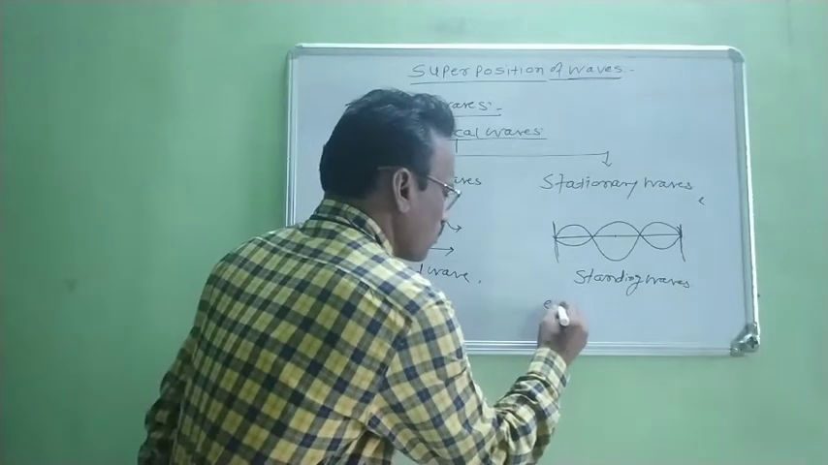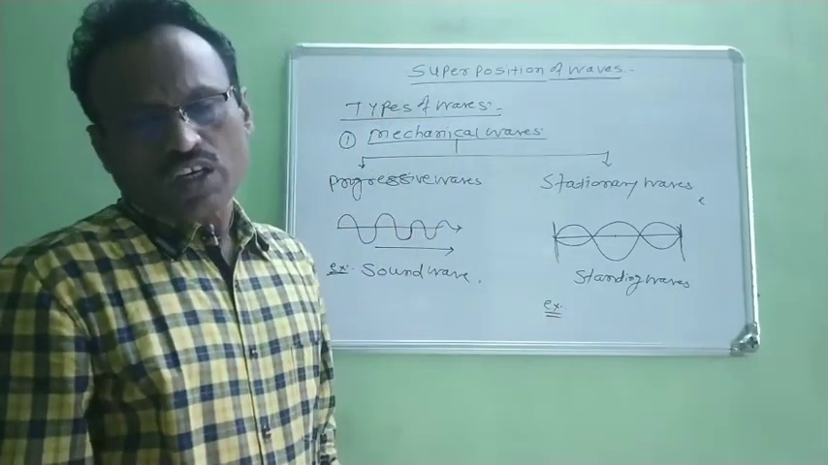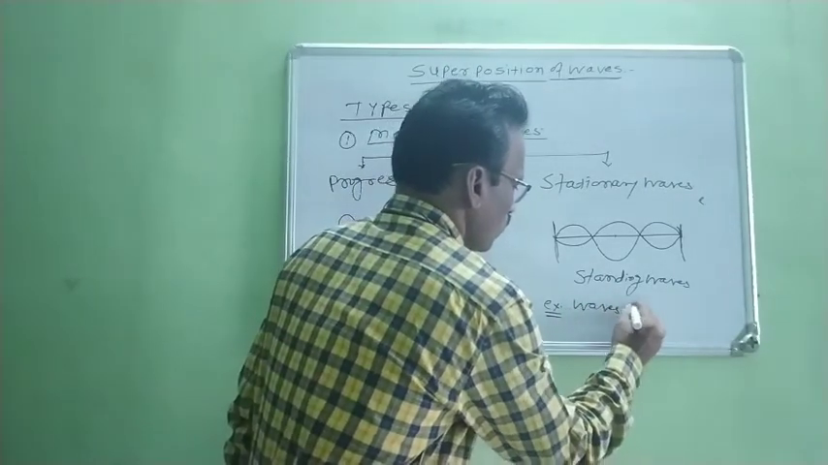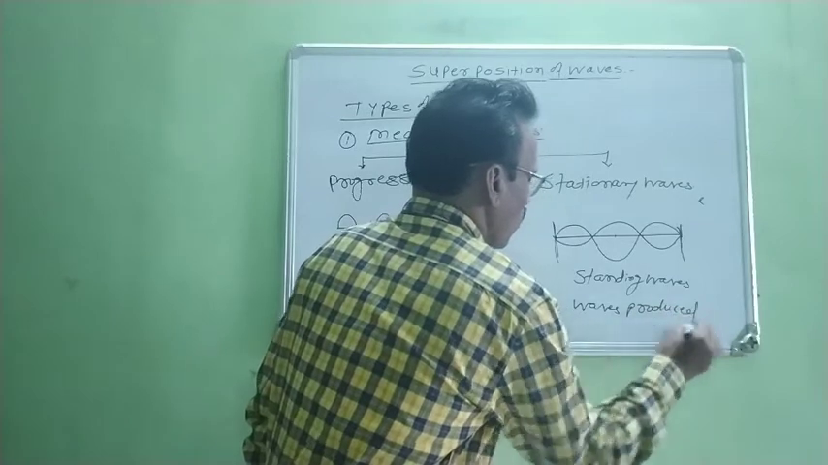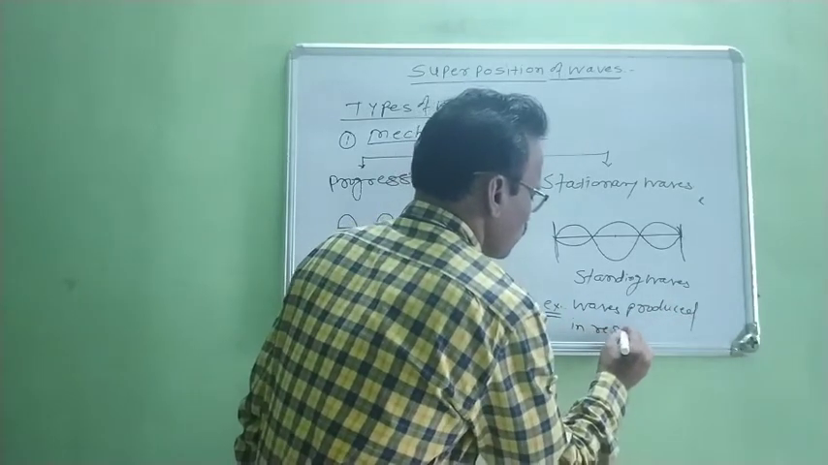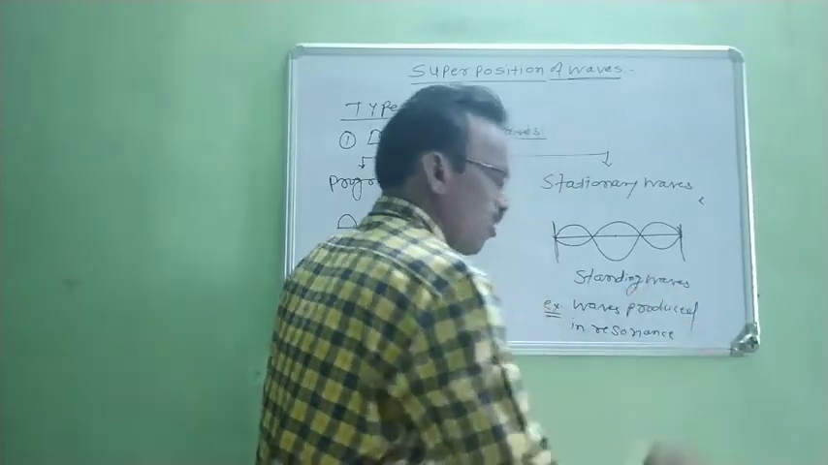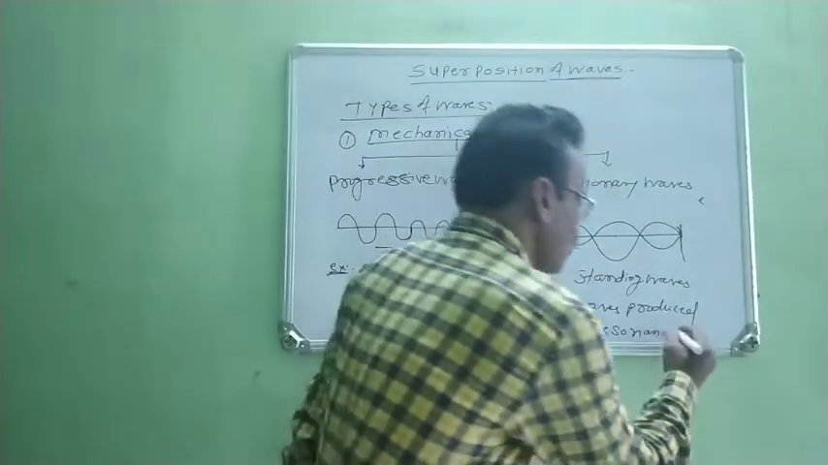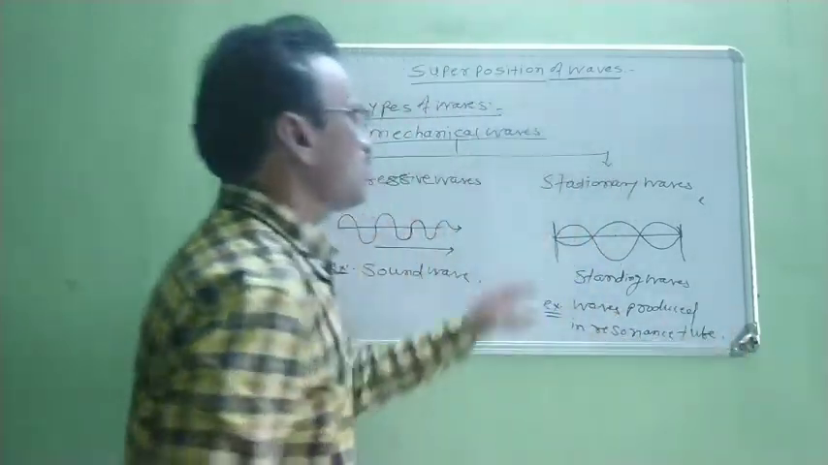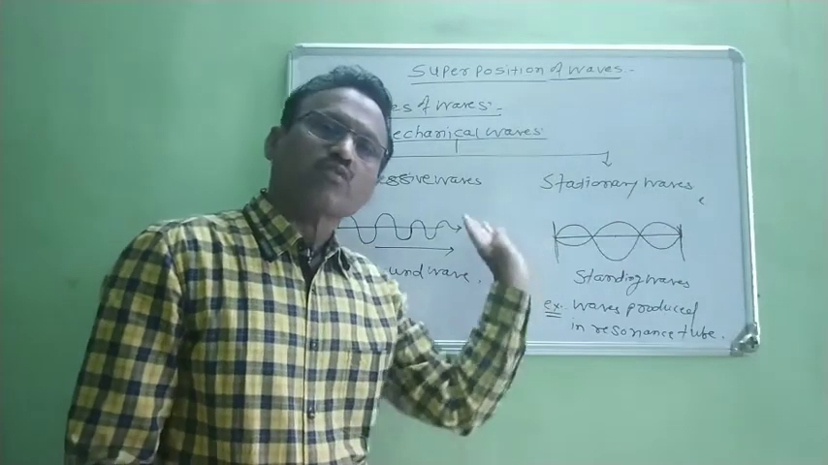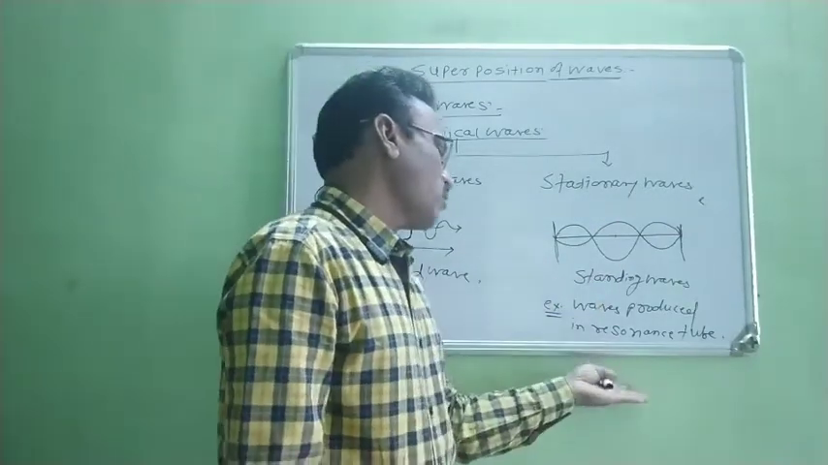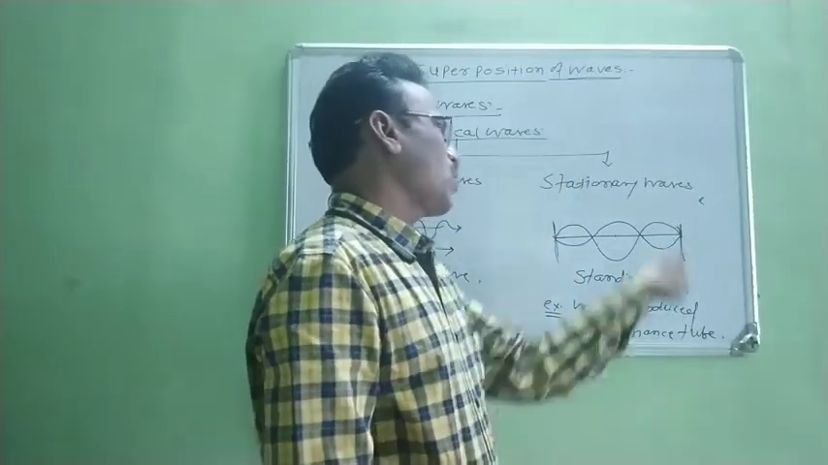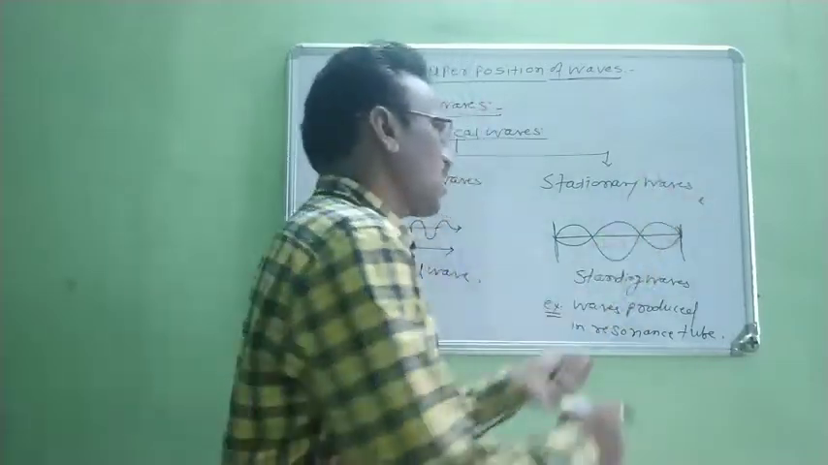Now, for examples, the resonance tube experiment is known to you. Waves produced in a resonance tube, or waves produced in a resonating air column, are examples of stationary waves. When we consider the sonometer experiment, the wire is fixed between two supports. When the wire vibrates, it produces a stationary wave. These are the stationary waves.